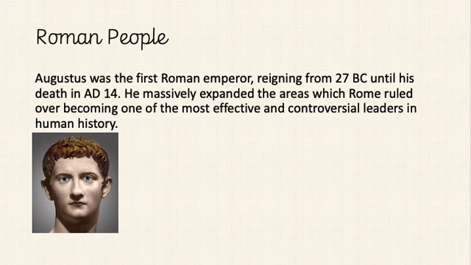Our next person is Augustus, who was the first Roman emperor. He reigned from 27 BC until his death in AD 14. He massively expanded areas which Rome ruled over, becoming one of the most effective and controversial leaders in human history. So we can definitely use effective and controversial. Those are both great adjectives. And then think of some more, maybe base it around his appearance.